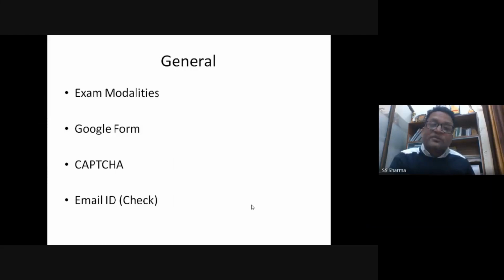Then many students do not write their email IDs properly. This is the problem, and then when we release the score it does not go to them. So the first thing is that you have to use Shri Mata Vaishno Devi University's email ID. You cannot take the examination with some outside ID, right? This is the first thing. And then whenever there is a space where you have to write your email ID, please write the correct email ID, because if you are not writing the correct email ID, the results cannot be released, right? So this is one thing which you should be very well aware of.